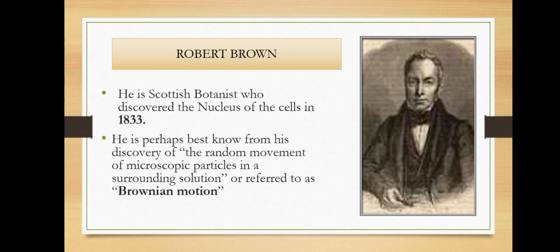In 1833, Robert Brown discovered the nucleus of the cell. He is perhaps best known for his discovery of the random movement of microscopic particles in a surrounding solution, referred to as Brownian motion.